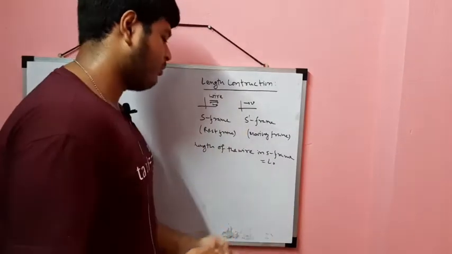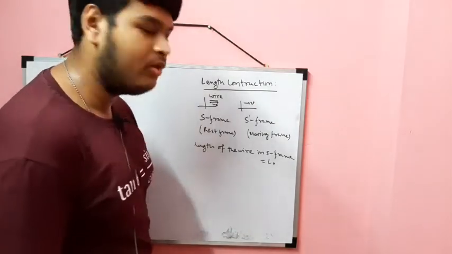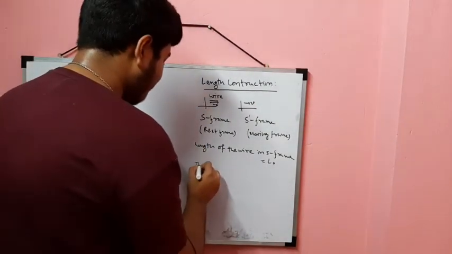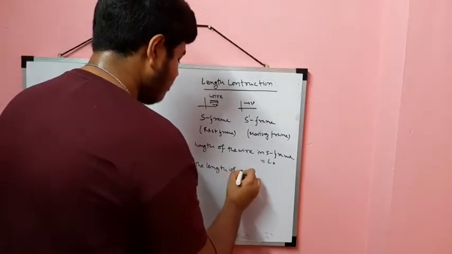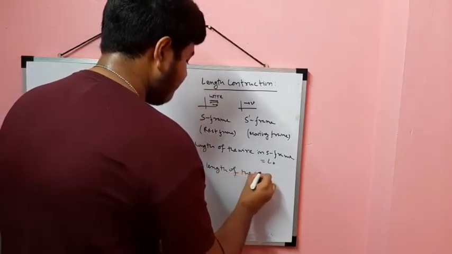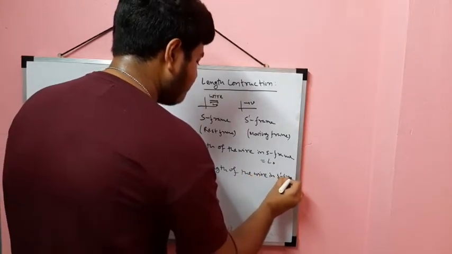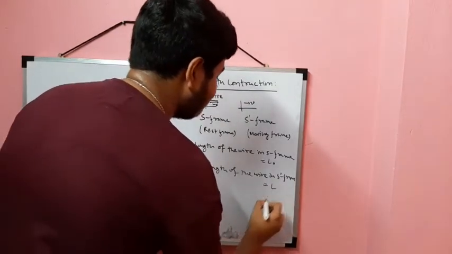Now the length of the wire in the S prime frame, what will that be? It will be L.